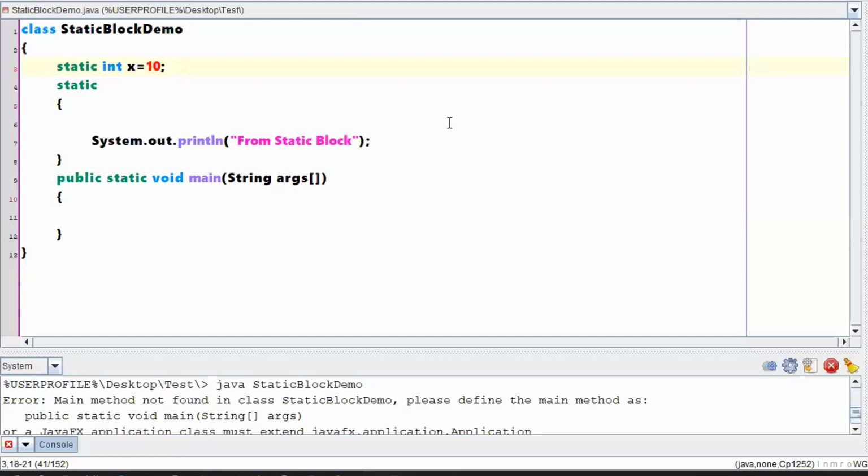So be careful with the discussion of static. We have already told that once you are making anything static, the processing of those things will be done during the class load event. That means while loading a class, it will take care of all the statics whatever you are going to write. If you are declaring any variable here, its intention is also to load during the class load event itself.